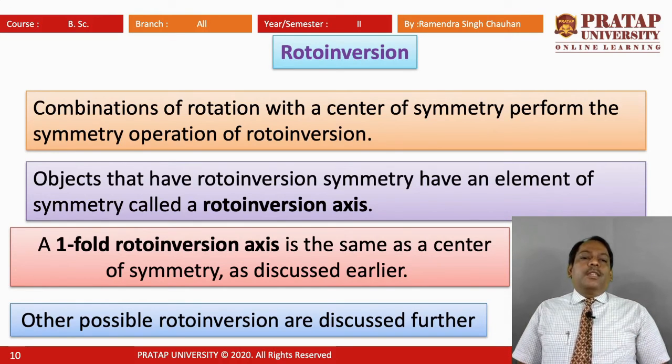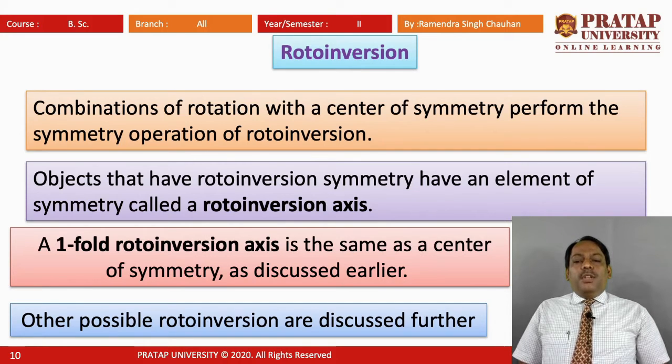The objects which have roto-inversion symmetry have an element of symmetry called a roto-inversion axis. So we can say in roto-inversion we have some axis, and along this axis, if inversion is taking place and rotation is also there, then that gives the roto-inversion axis.